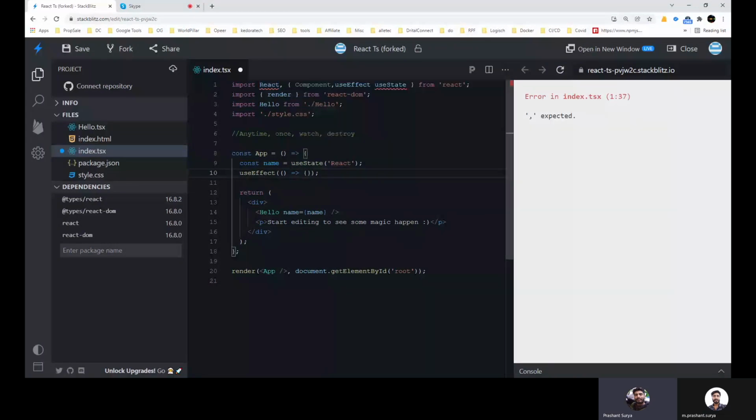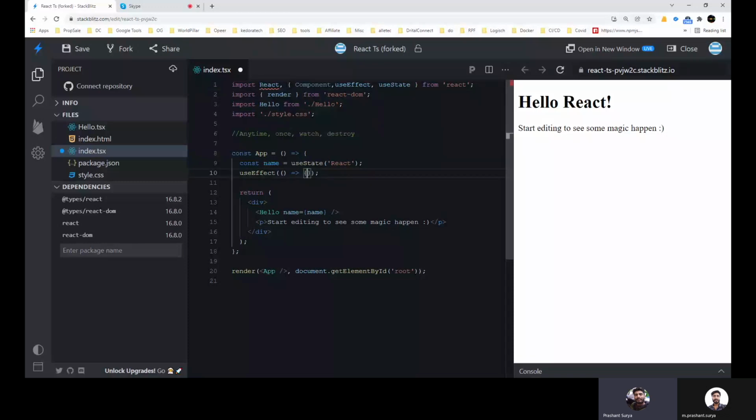Now the thing is, how does useEffect consider that the syntax you have written is for any time?